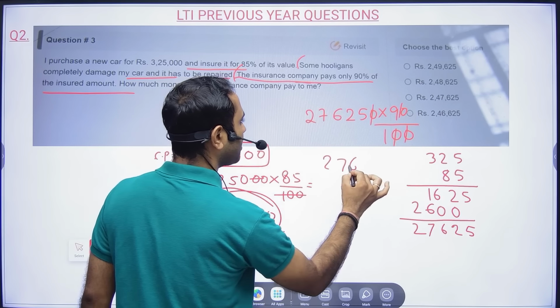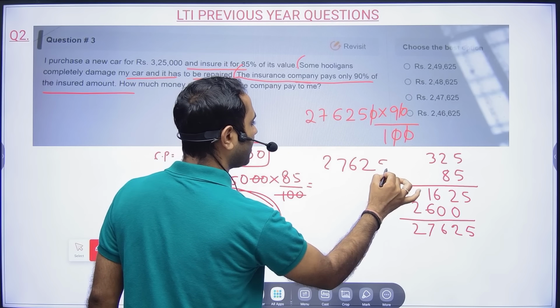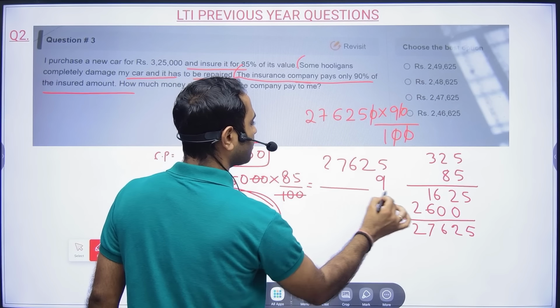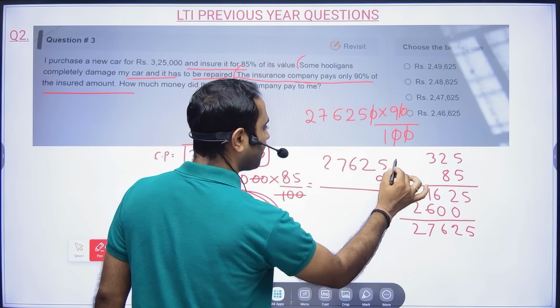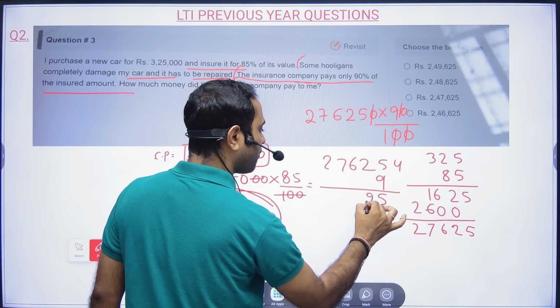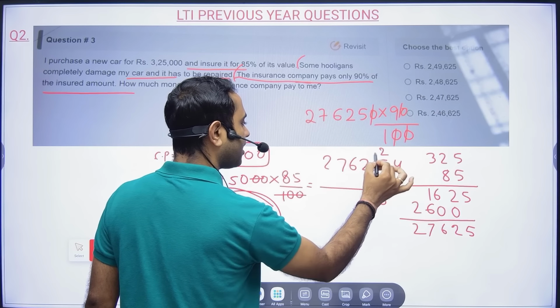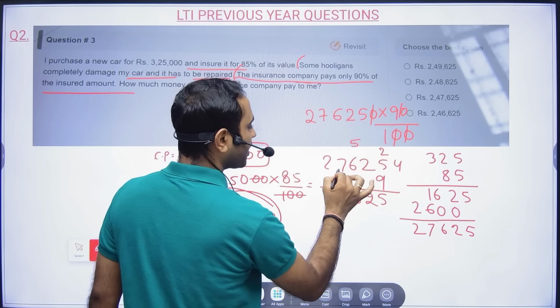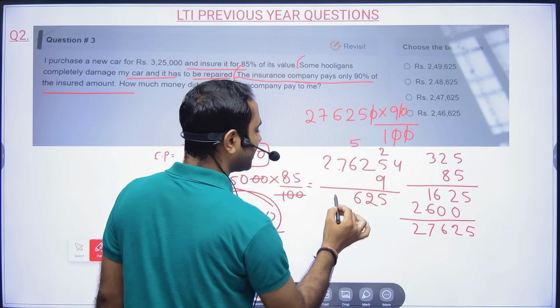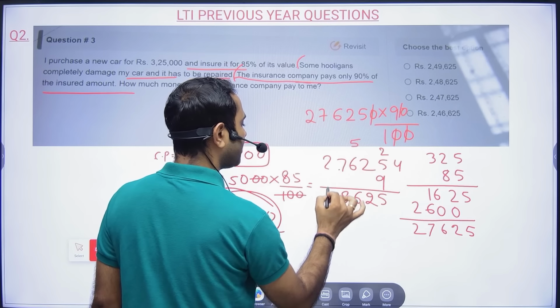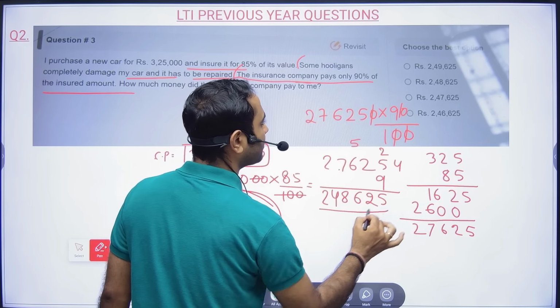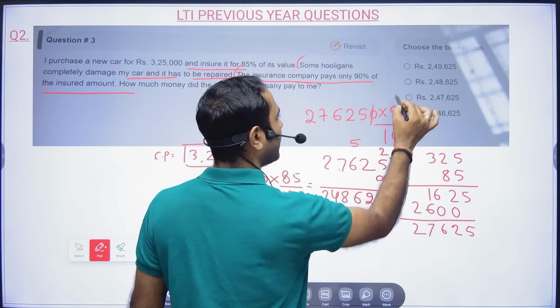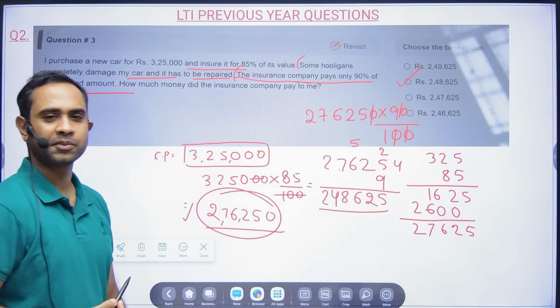So 27625 into 9. 9 5s are 45, 9 2s are 18 plus 4 is 22, 9 6s are 54 plus 2 is 56, 9 7s are 63 plus 5 is 68, and 24. So 248625. Option B will become the correct answer.